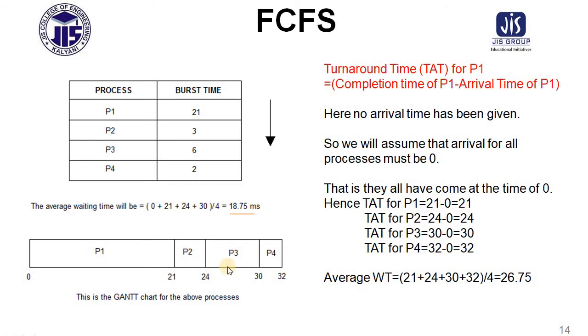Turnaround time for process 2: process 2's completion time is 24, so 24 minus 0. Again, process 3's completion time is 30 minus 0, that is 30. Again, process 4's completion time is 32, so 32 minus 0. So first we have to find the average. It is a typing mistake; it should be the average turnaround time. That is 21, 24, 30 and 32, and here the average will be 26.75. So just a correction over here: average turnaround time will be 26.75.